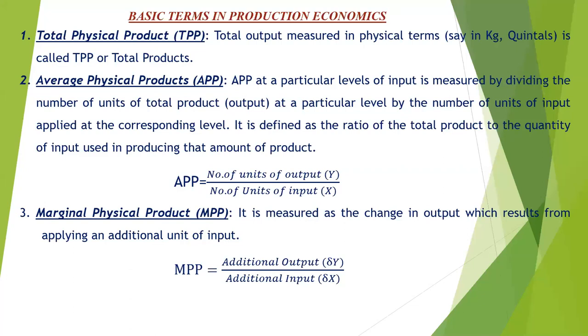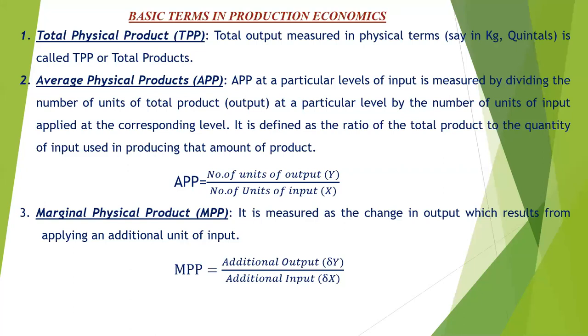The change between 8 and 10 is 2, and the change between 10 and 15 is 5. So this 2 is the change in y, and this 5 is the change in x. Change in y divided by change in x is 2 divided by 5, which is equal to 0.4. So 0.4 is our marginal physical product. Understood? Marginal physical product, yes sir.